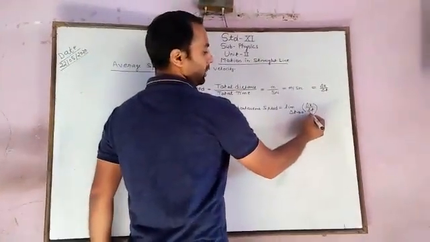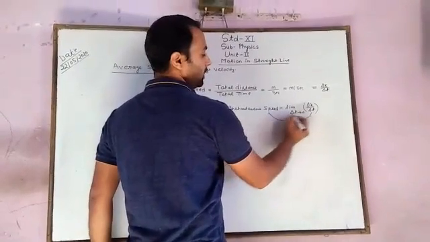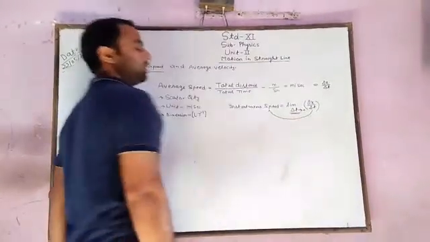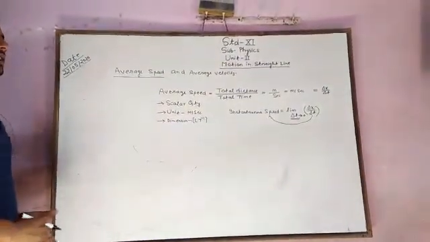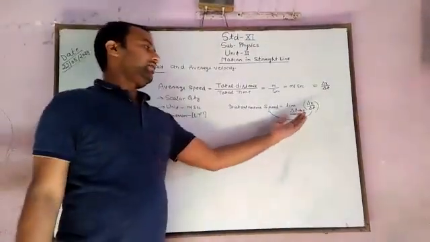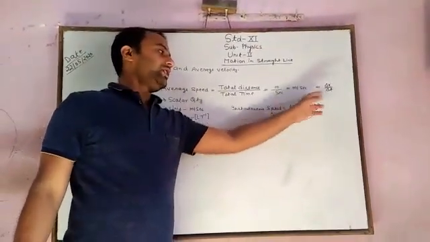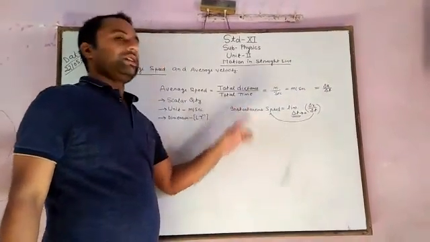This is the average speed, and this becomes the instantaneous speed when we use the limit delta t tends to 0. If the time interval is very short, then this average value becomes the instantaneous value.